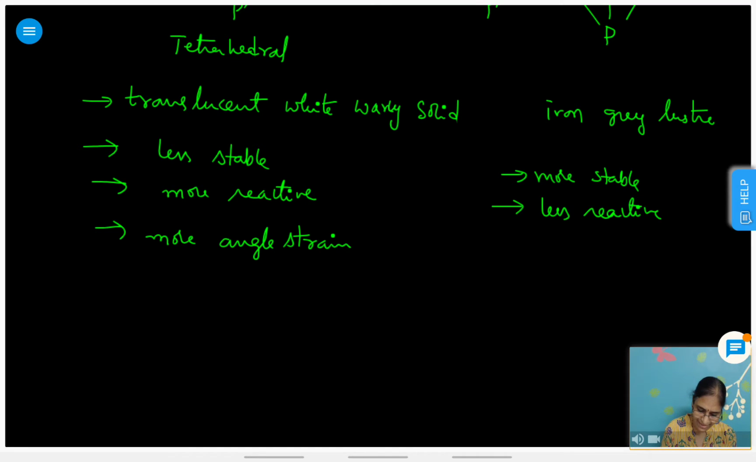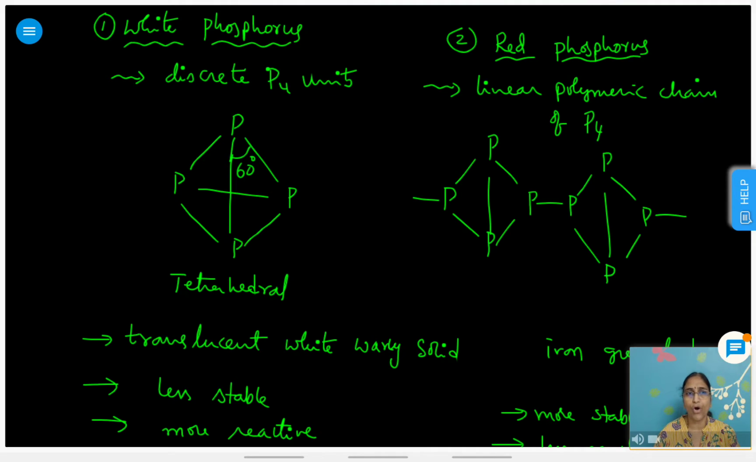More angle strain, and here it is somewhat less angle strain, because you see here more bonds are there, 6 bonds are there, and here only 5 bonds are there, right? So angle strain is more in case of white phosphorus and it is less in case of red phosphorus. Are you able to follow?